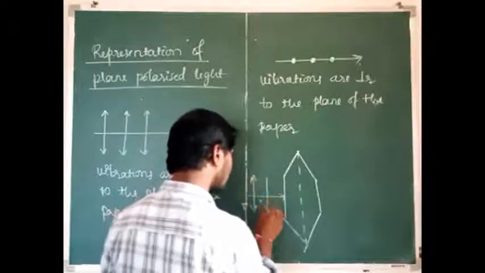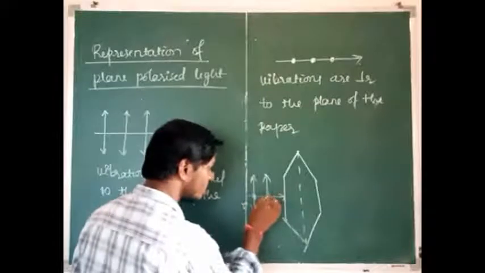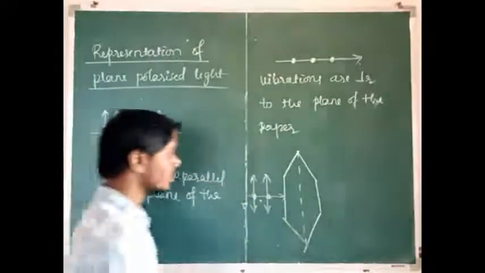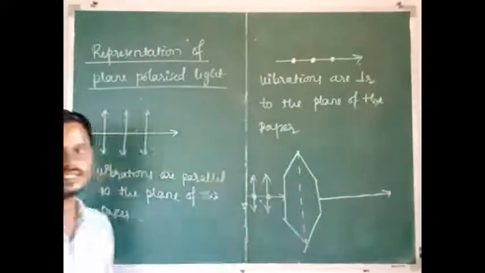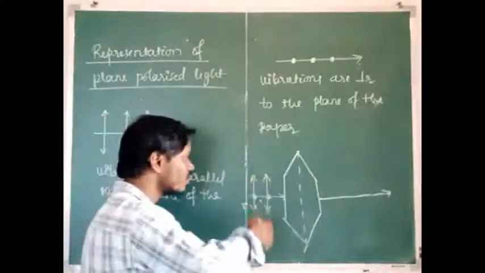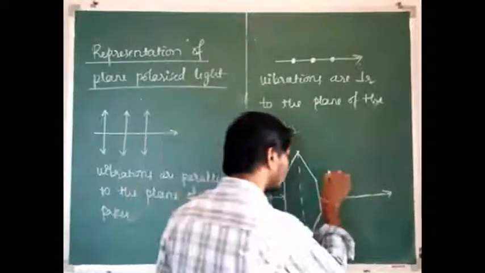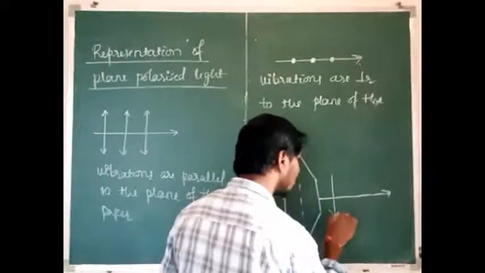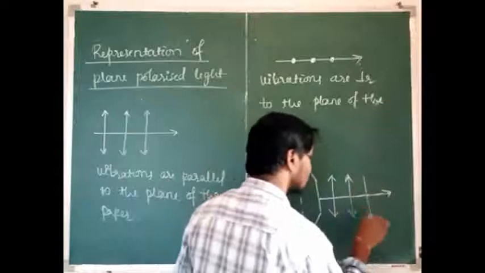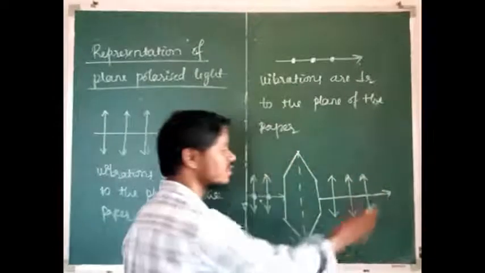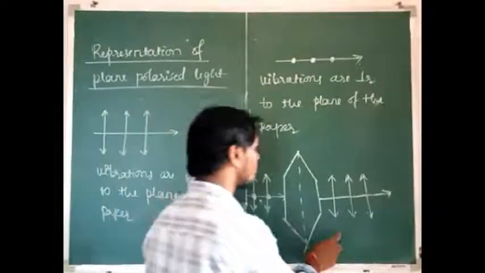This is a beam of unpolarized light. Which vibrations are passed through the pass axis here? Only these vibrations, because these vibrations are parallel to the pass axis. The remaining vibrations are absorbed by the Polaroid. Then the intensity of the light is reduced. So this is unpolarized light and this is plane polarized light.